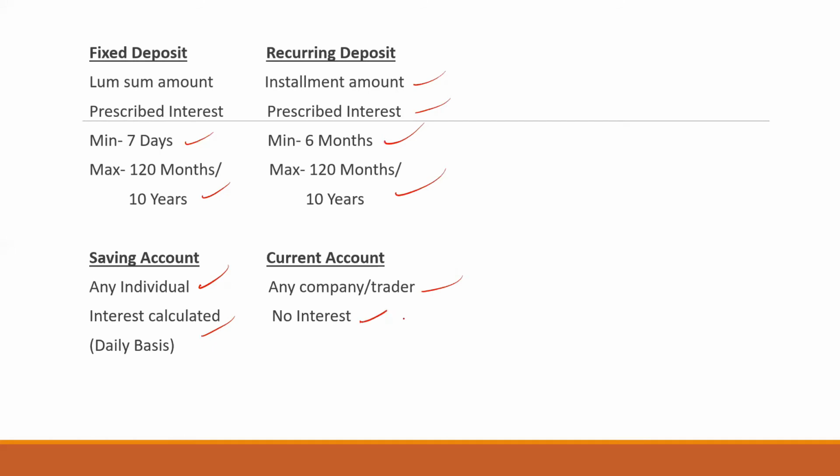interest rate is given on the current account. Okay, no interest rate. Again, I'm repeating, current account is used for commercial activity. It is used for various types of withdrawals. It is used for financing various types of business transactions, but no interest rate is given on the current account balance. So it is purely for commercial activity, and saving account is purely for consumption activity, right? The saving account and current account. I hope this is clear to you. So the main parts of the NDTL are: fixed deposit, recurring deposit, saving account, and current account.